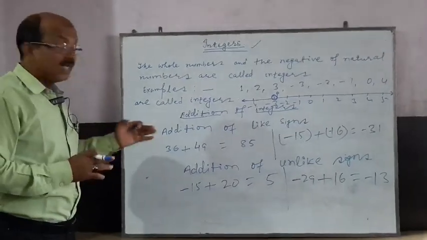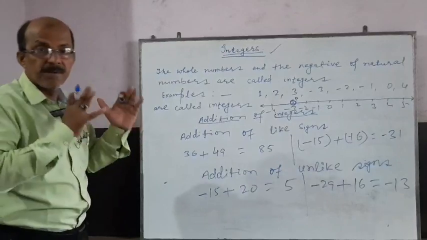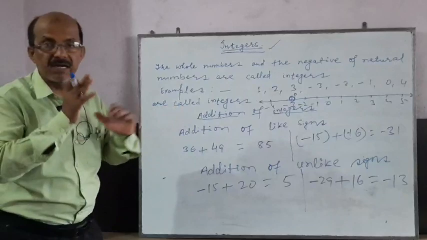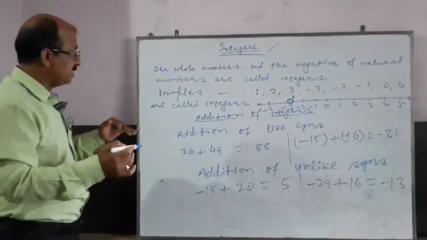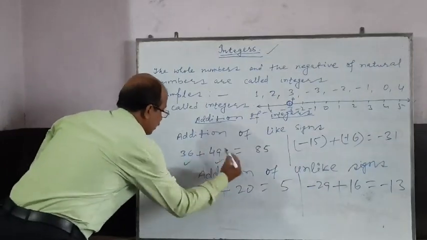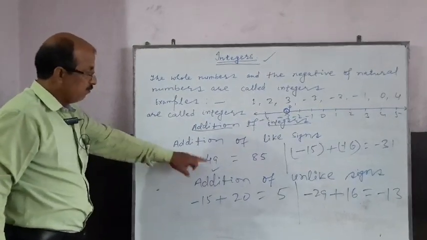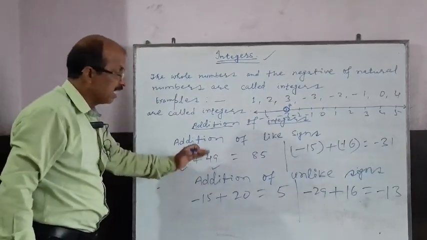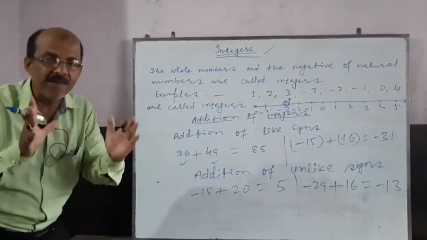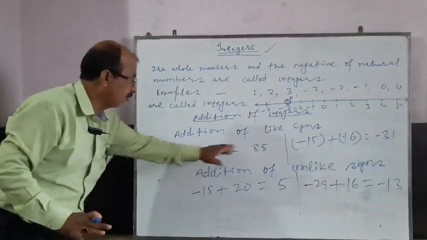When the integers are of like sign, meaning plus plus or minus minus, these are called like signs. When integers are of like sign, suppose 36 plus 49, plus sign, we add the integers regardless of sign. It means I do not have to take any type of sign. I only have to add 36 and 49 to get 85.